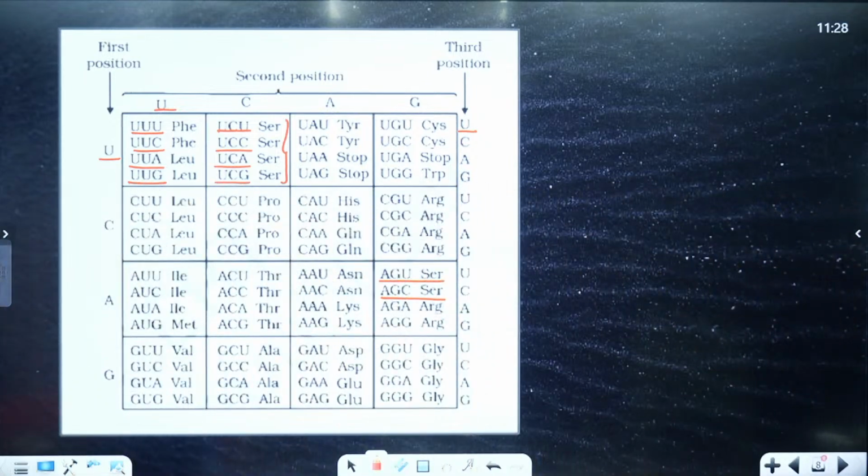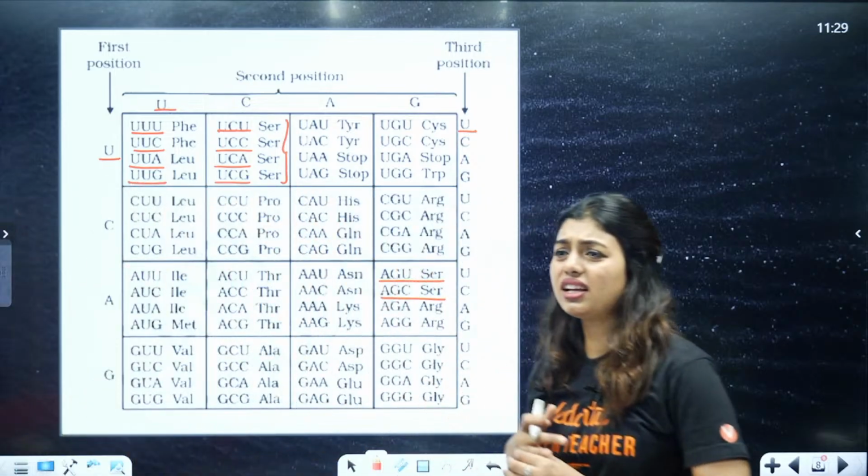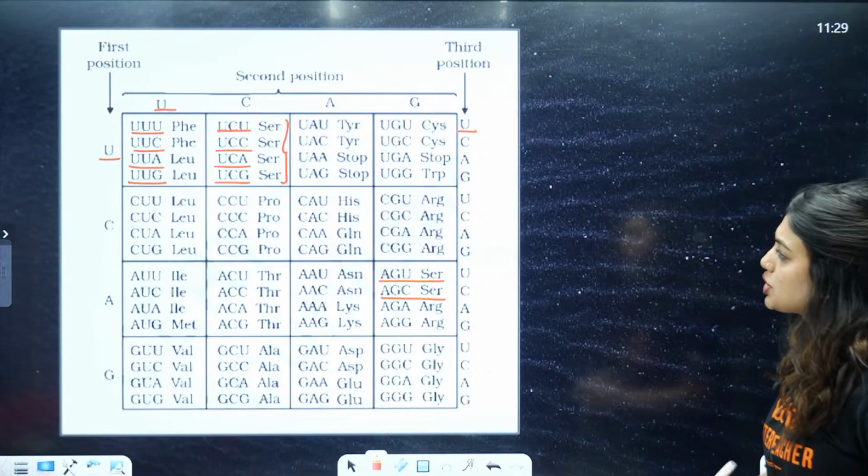Why can't I see your chats? I think here it's very slow. Chats are very, very slow. Done? Why is the attendance not increasing? Students, call your friends. Such a nice class and the attendance is so less.